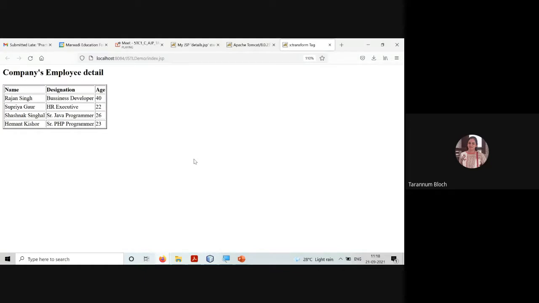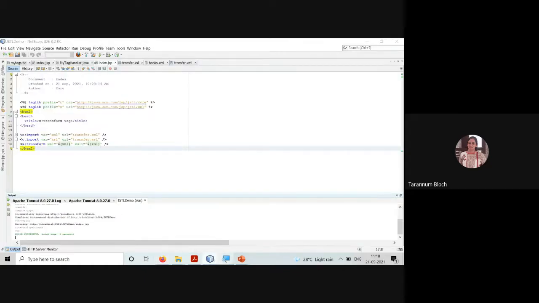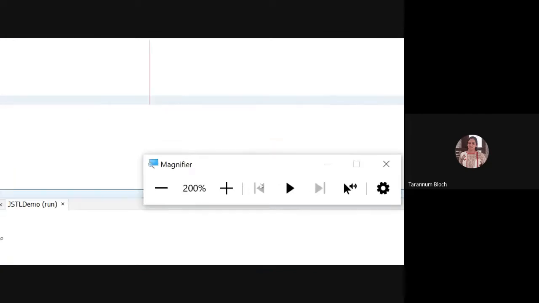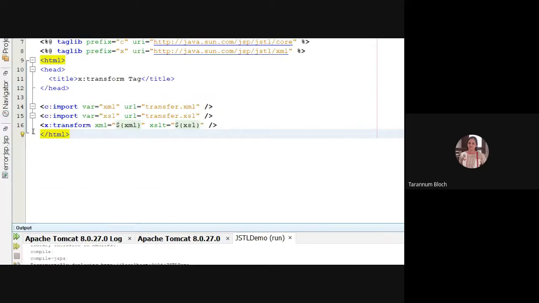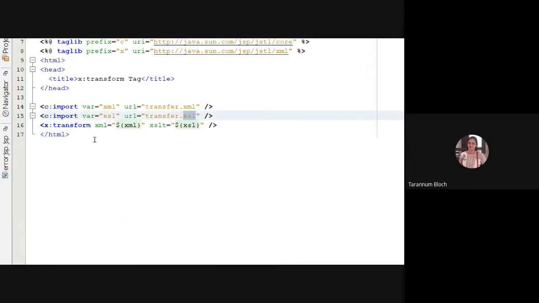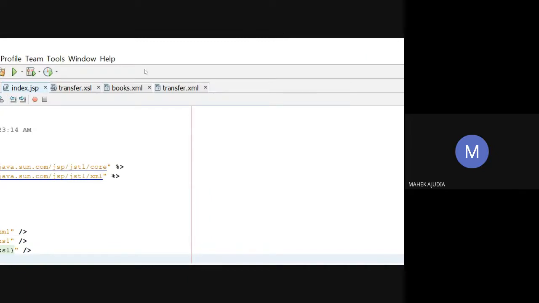Fine? Look at your index.jsp. You have not written the table, you have not written the body, everything is coming from XLS. Fine? Clear? Any doubt, any question? Ma'am, can you quickly show us the XLS file? Yeah.